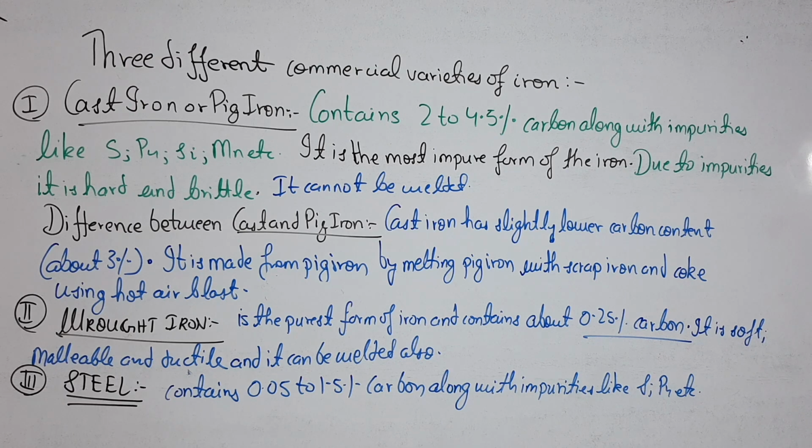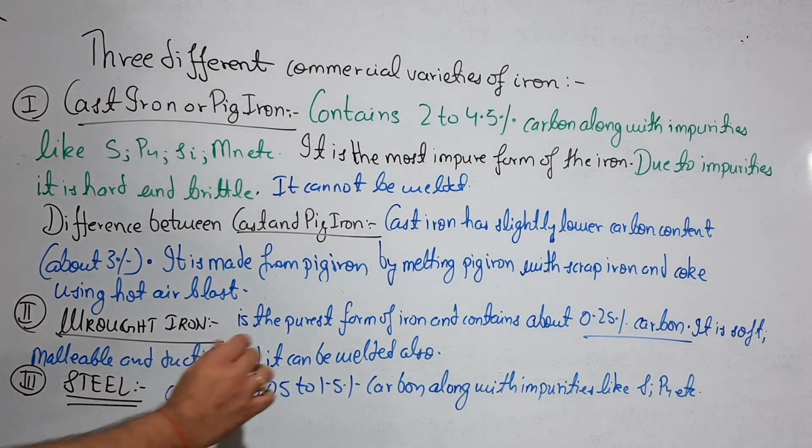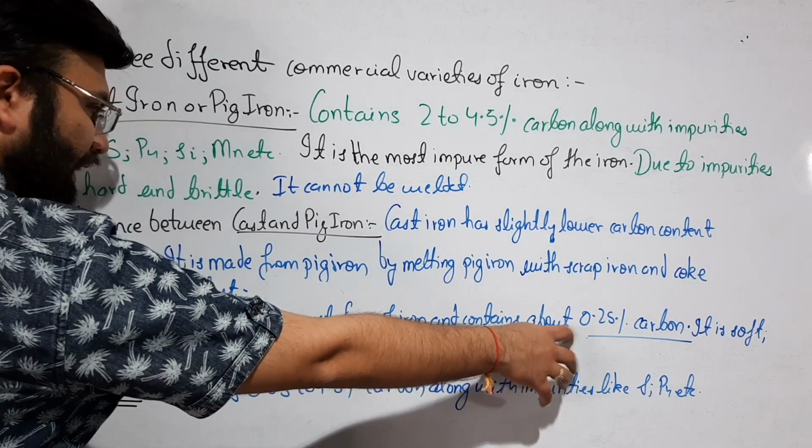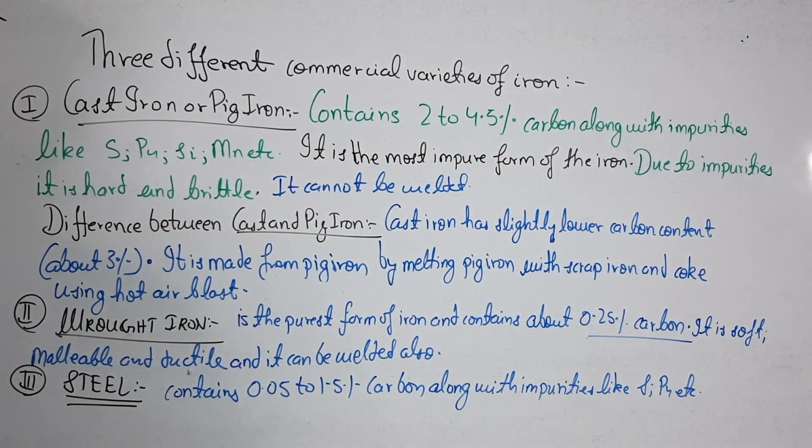The lesser the percentage of carbon, the purer the form. Wrought iron, the second one, is the purest form of iron because it contains the lowest percentage of carbon, that is 0.25%. Then comes steel, and then the last one is cast iron.